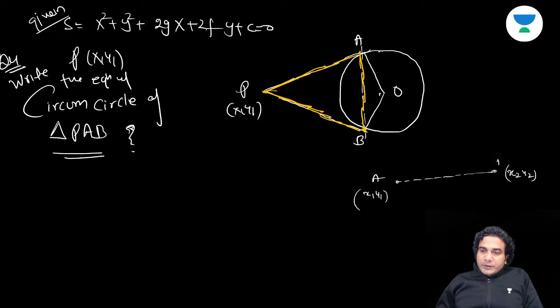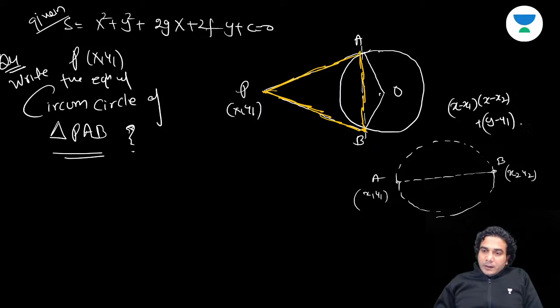Suppose AB is the diameter of a circle, then the equation of the circle with diameter AB can be written as x minus x1 into x minus x2 plus y minus y1 into y minus y2 is equal to 0. Okay, this is called the diametric form of a circle. All right, this is diameter.